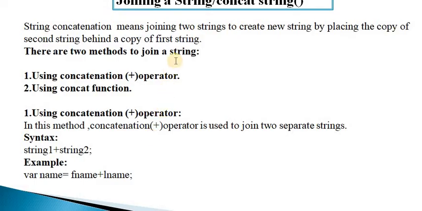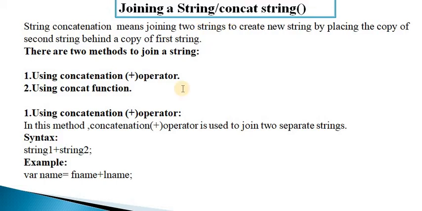that is joining a string or concatenating a string. There are mainly two ways to join or concat a string in JavaScript. First is by using the concatenation operator, and second is by using the concat function. String concatenation means joining two strings and creating a new string by placing a copy of the second string behind a copy of the first string.